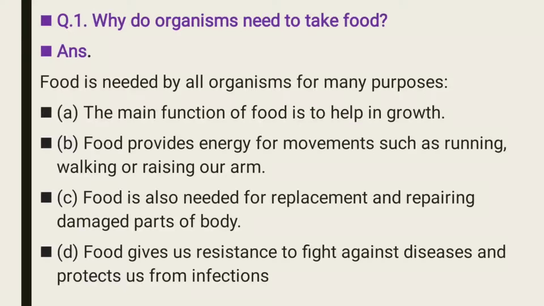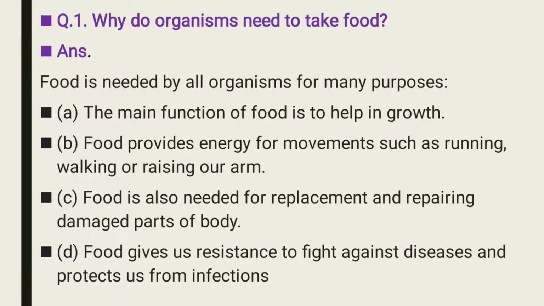Why do organisms need to take food? As I explain, living organisms have to do many things, so food is needed by all organisms for many purposes.